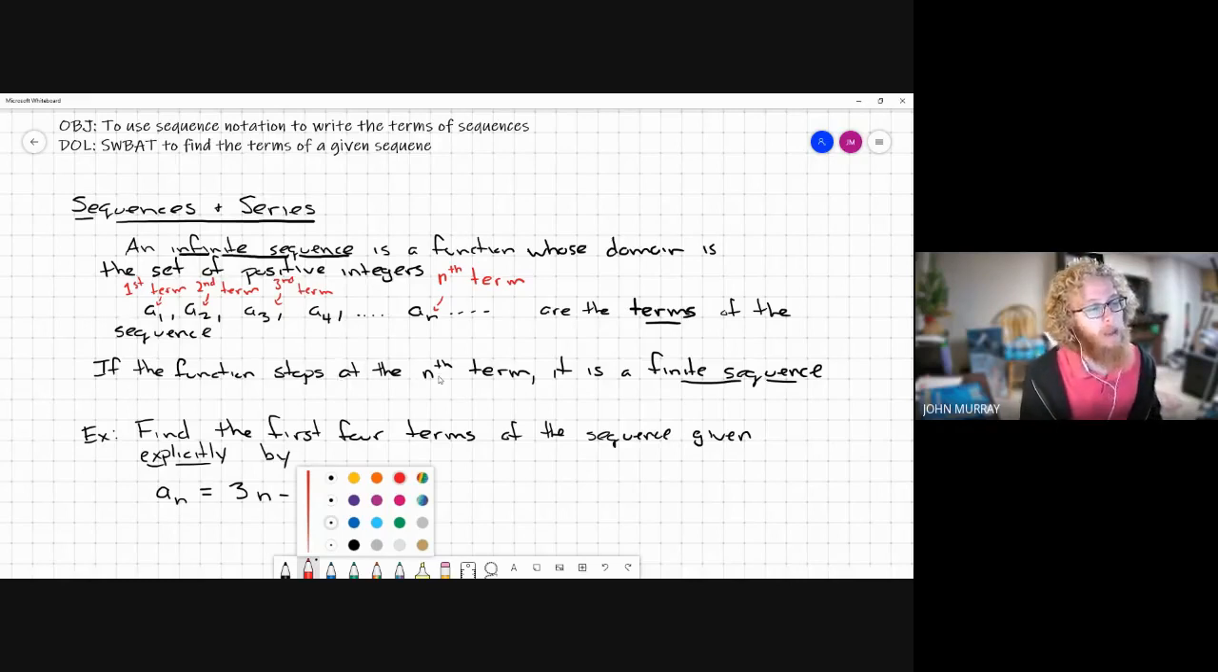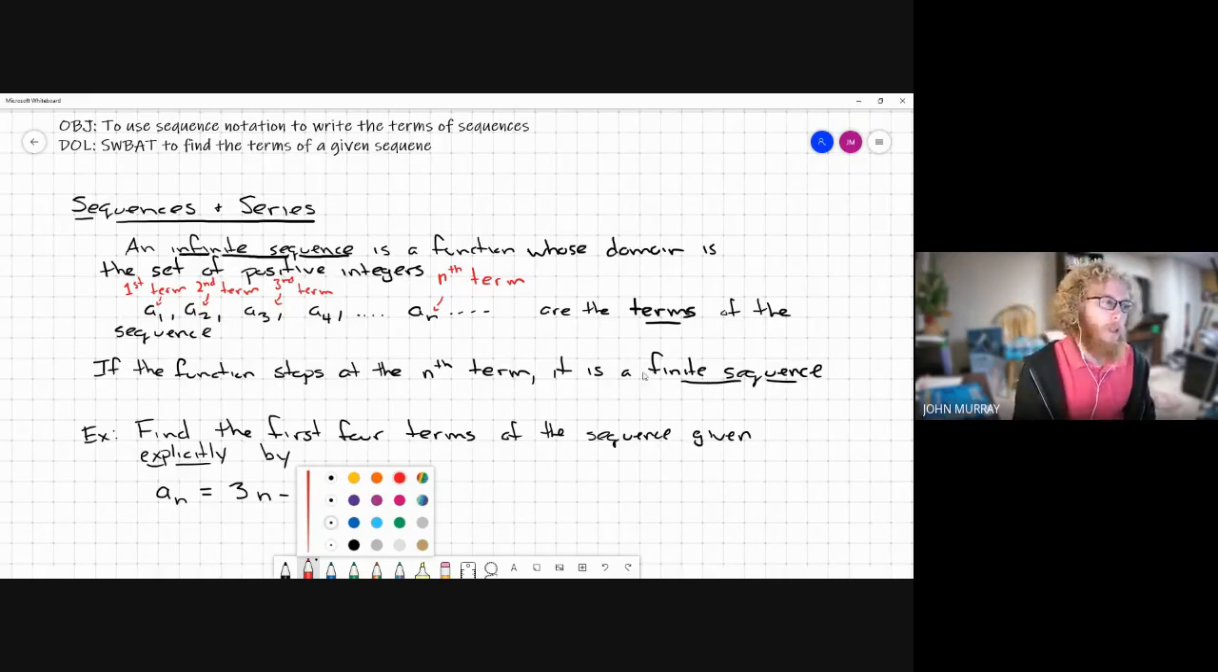If the function stops at the nth term, so if at some point there's no more terms, then we call it a finite sequence. Right, so that's one way we can categorize a sequence. Is it infinite? Does it go on forever? Or is it finite? Does it have a beginning and an end? All right.